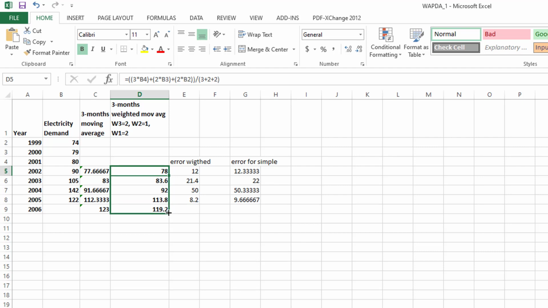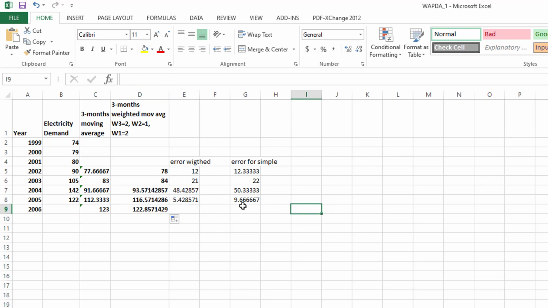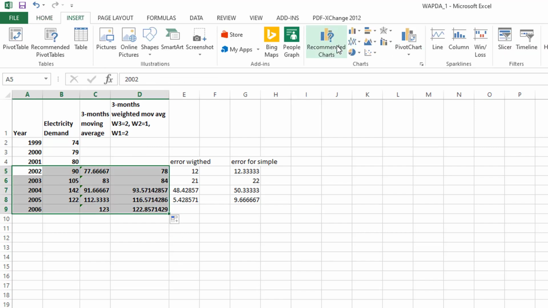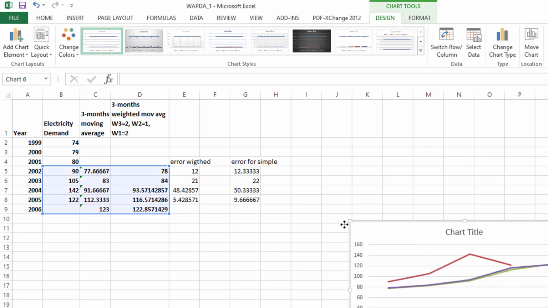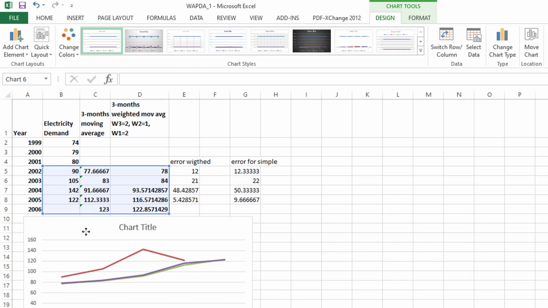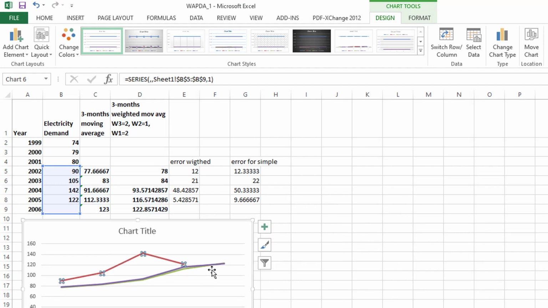Now you can see, if I sketch this, the behavior of the data will be, remove this one, you can see this is my actual one, this is my 3-month weighted moving average, and this one is the green one.